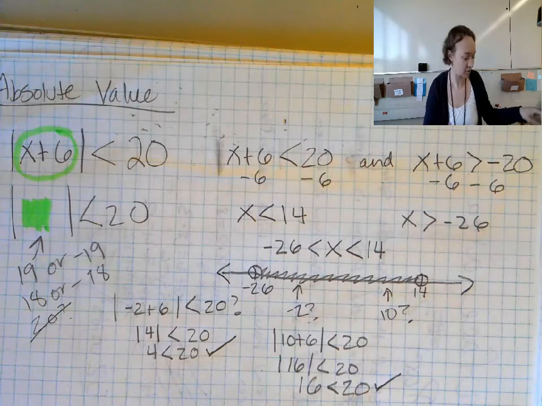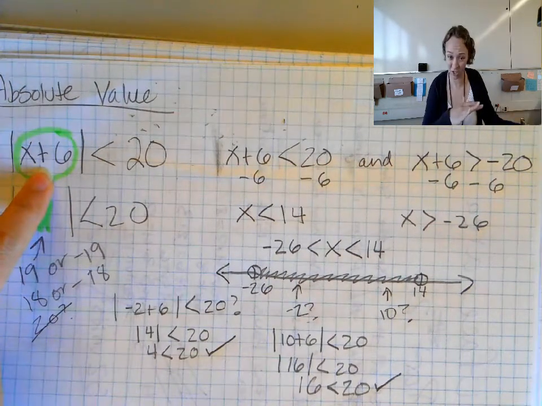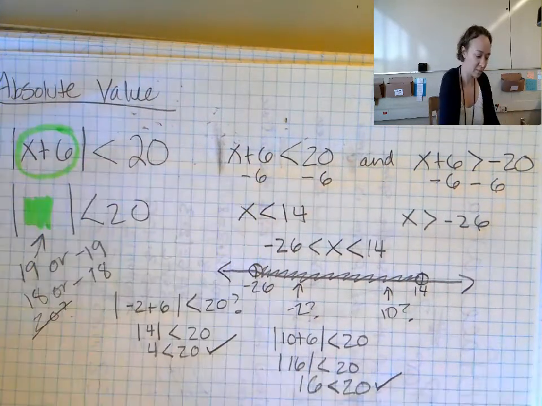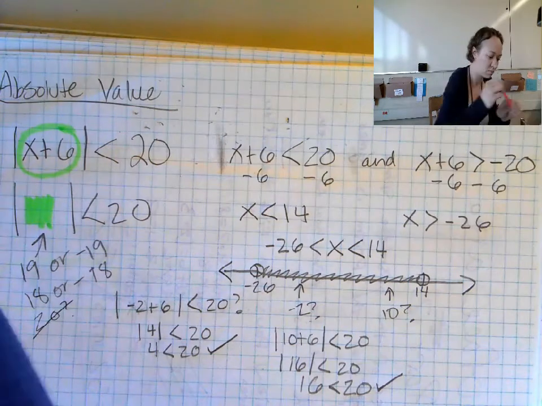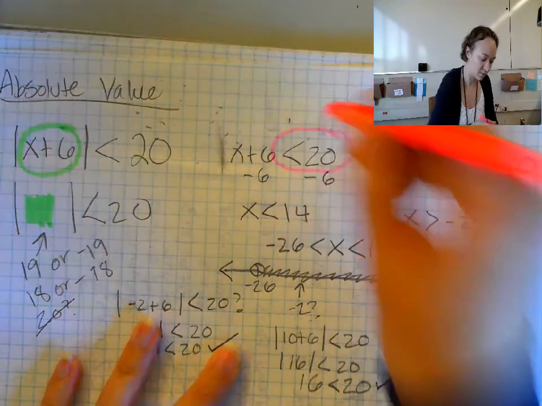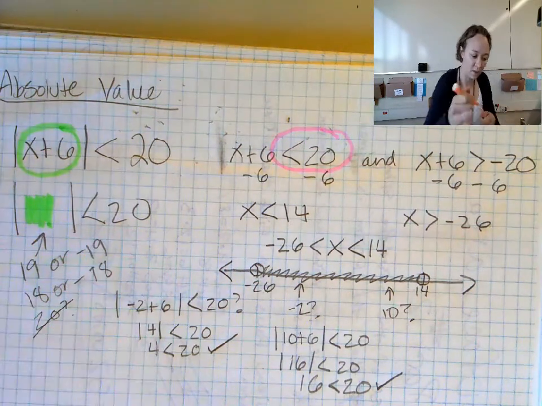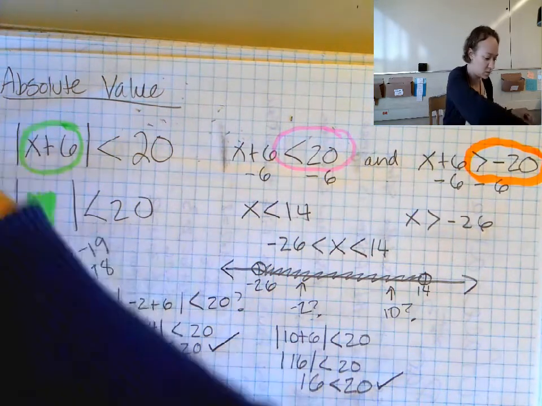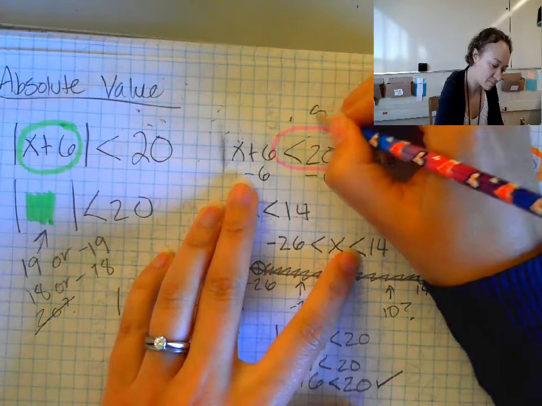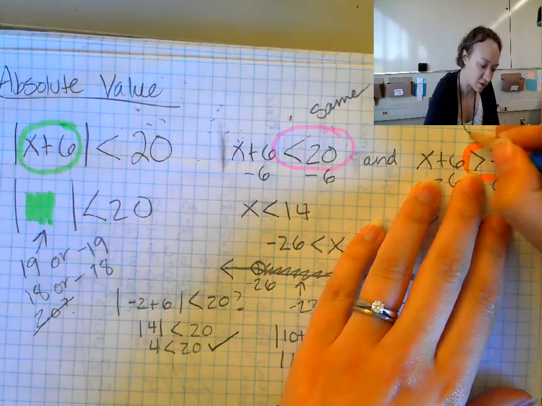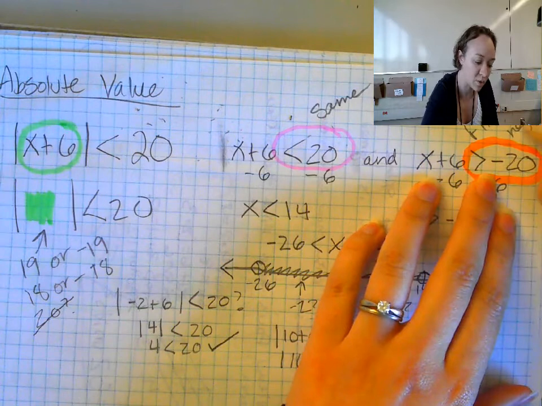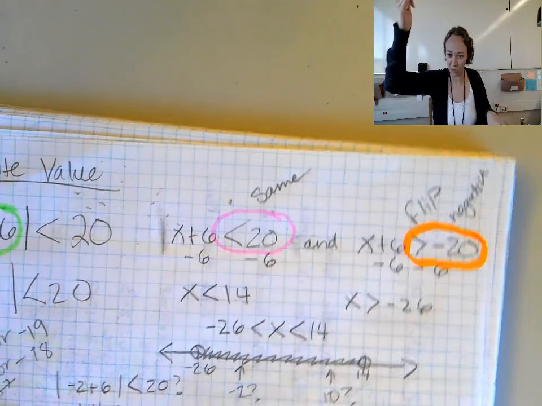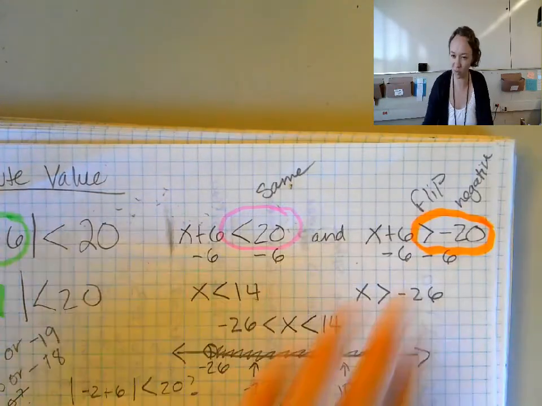So in short, what I did here was I took the stuff inside. I did not change it. I just took away the absolute values, and then one of them I kept the same. That one was the same. And the other one, I flipped it and made it negative. So one of them is the same. The other one is flip and negative, which sort of makes sense if you think about our rule that when you make something on the other side negative, if you switch the sign on the other side, you have to switch the inequality.